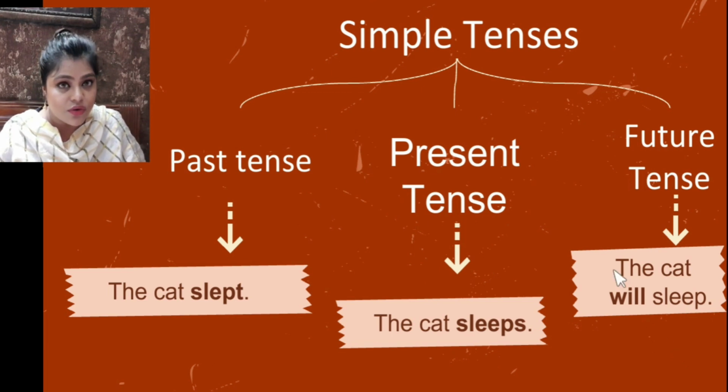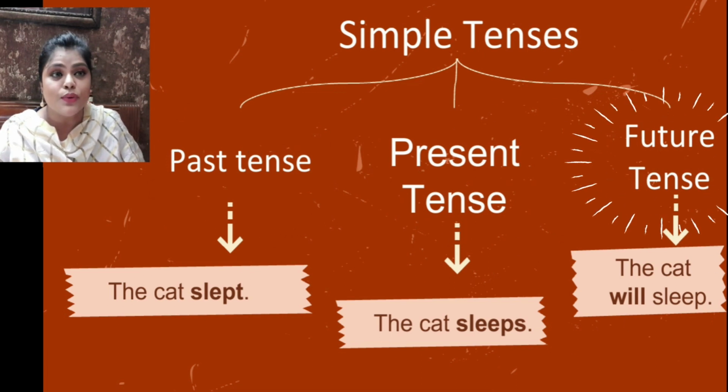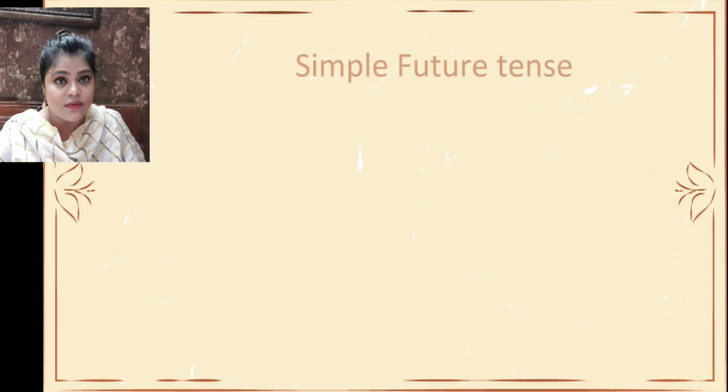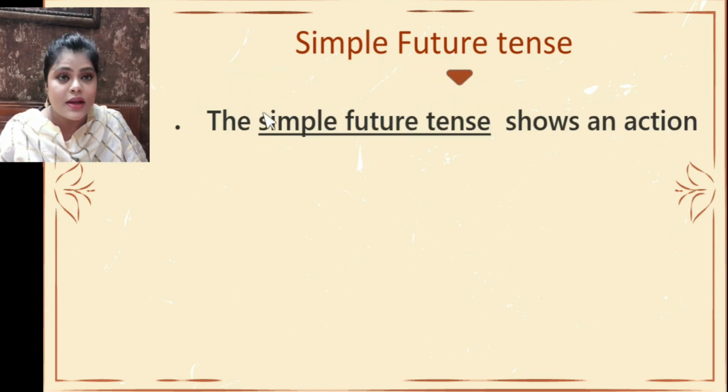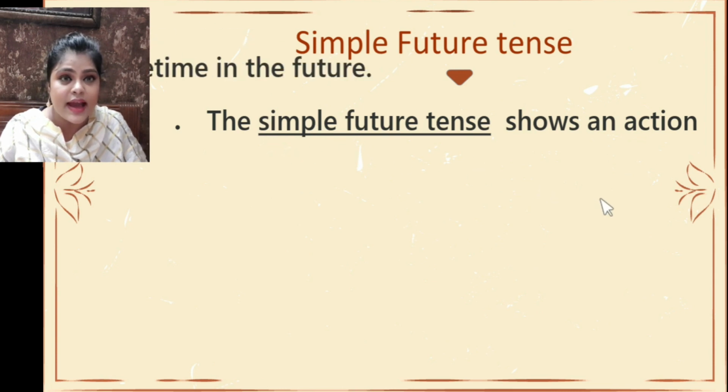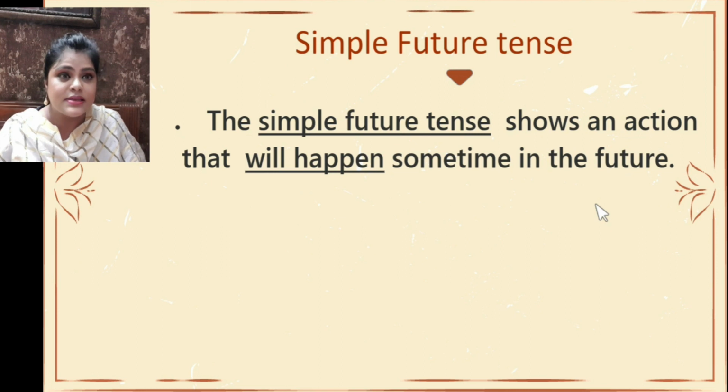Okay. So you have already learned about past tense and present tense. Today we will do the simple future tense. Okay. Now in this, let's see the definition. The simple future tense shows an action that will happen sometime in the future. That means it refers to an action that will happen in the future, or we can say it refers to a time later than now. Okay, later than now.